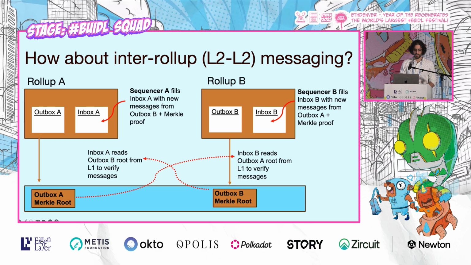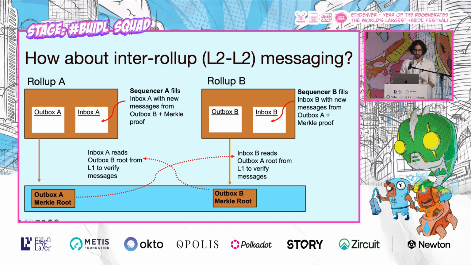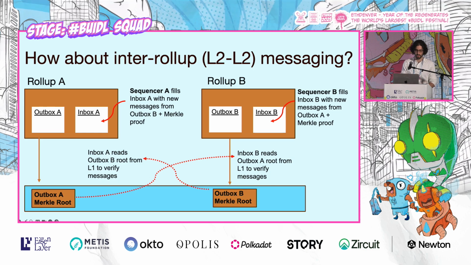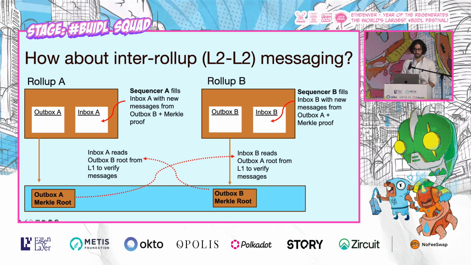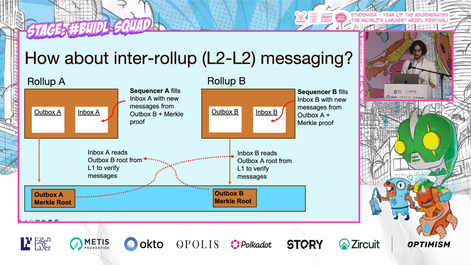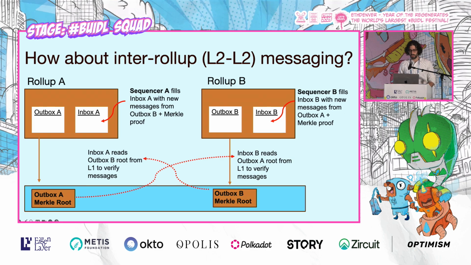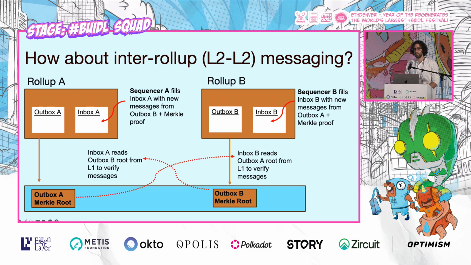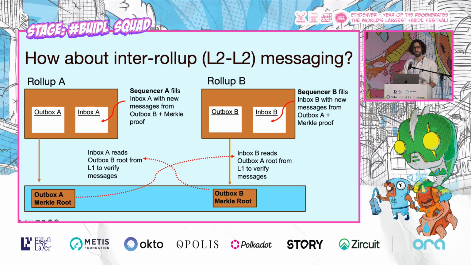So this inbox on rollup A would verify some kind of Merkle proof against the Merkle root of rollup B finalized on the L1. This is totally possible. It doesn't introduce new trust assumptions. It is similar to apps on the same chain communicating.